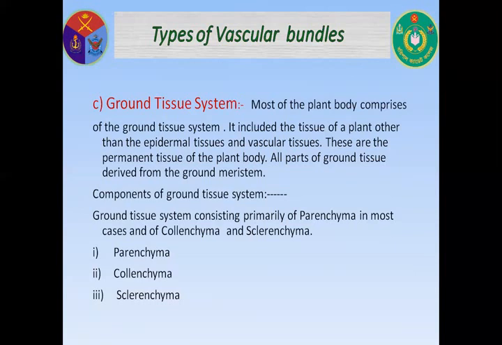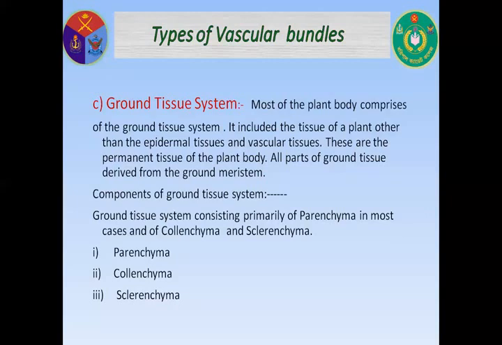Components of ground tissue system. Ground tissue system consisting primarily of parenchyma in most cases and of collenchyma or sclerenchyma. There are three types of ground tissue: parenchyma, collenchyma, and sclerenchyma. Now, parenchyma. Parenchyma tissue, the most abundant ground tissue, consists of thin-walled, metabolically active cells that carry out a variety of functions in the plant, including photosynthesis and storage.